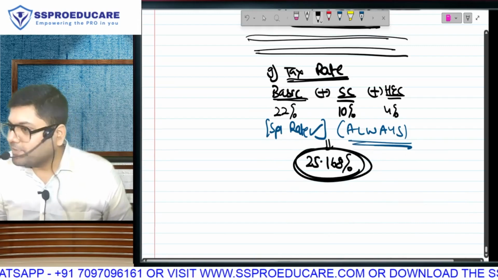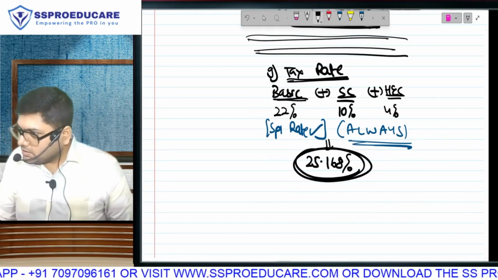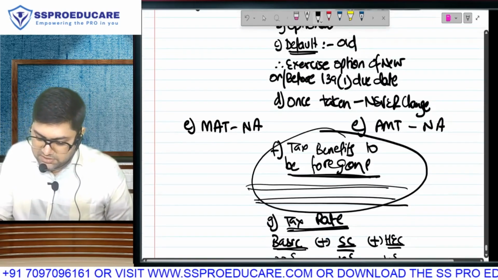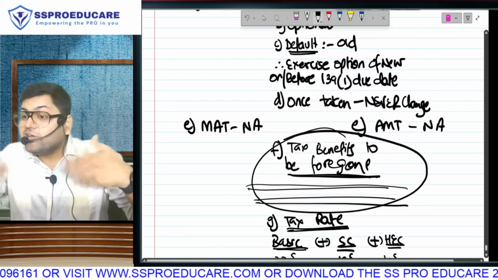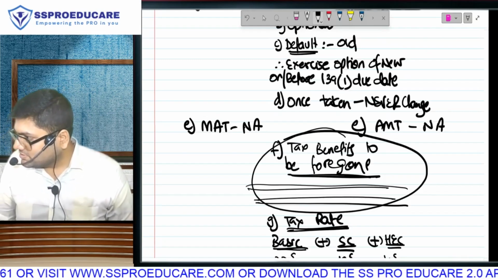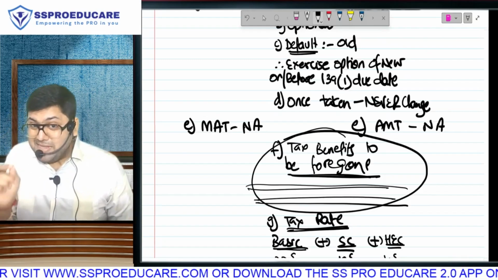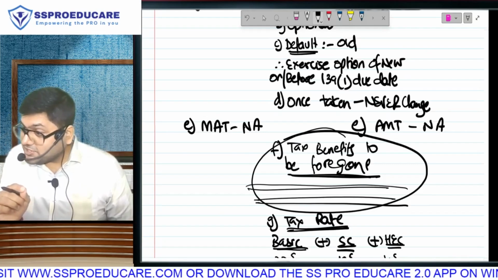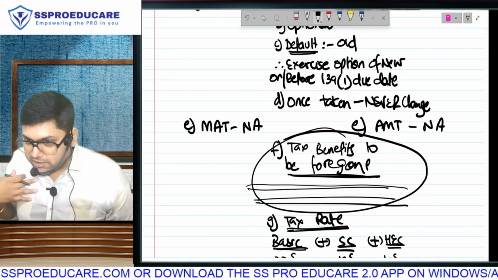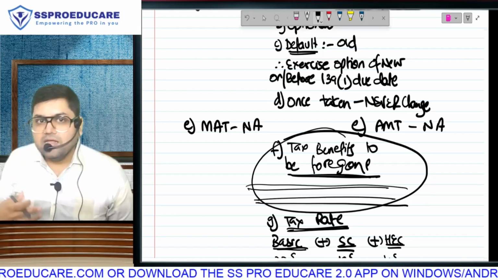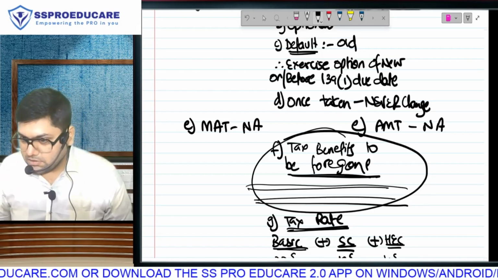Is it concessional compared to the old regime? Actually, there is only one condition: that you forego certain tax benefits. There is no other additional condition. But in Section 115BAB and 115BAD, the tax rate is ridiculous. Bro, just imagine if I am told that your income tax rate will be 17%, I will declare every rupee that I earn.